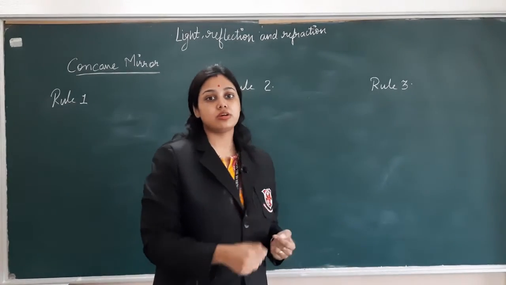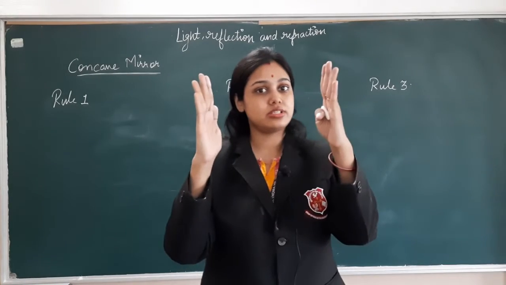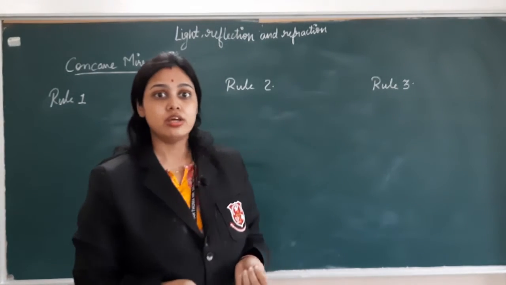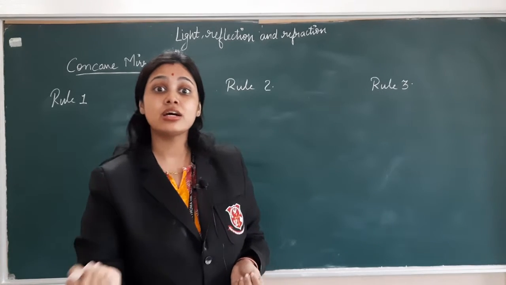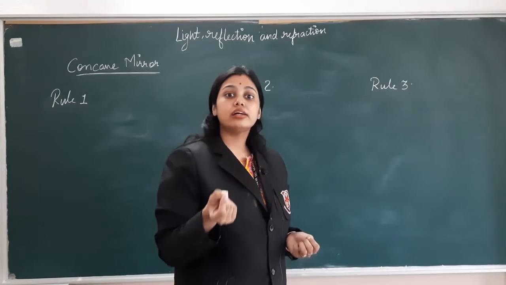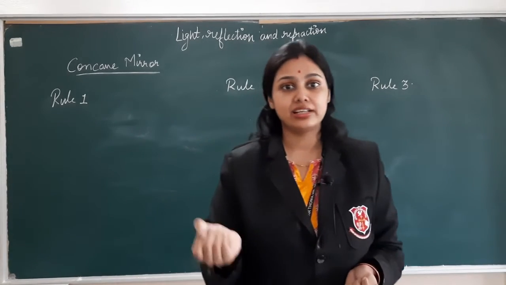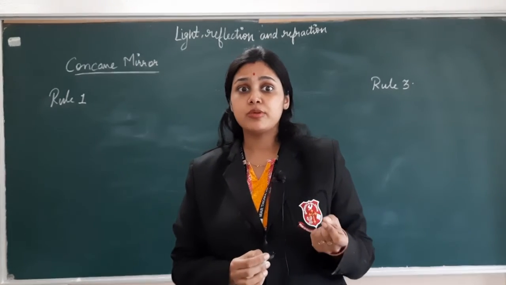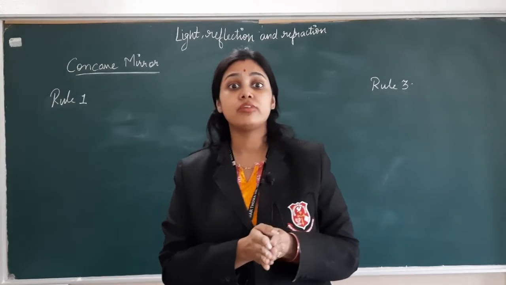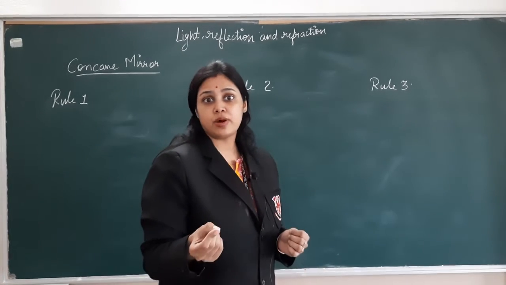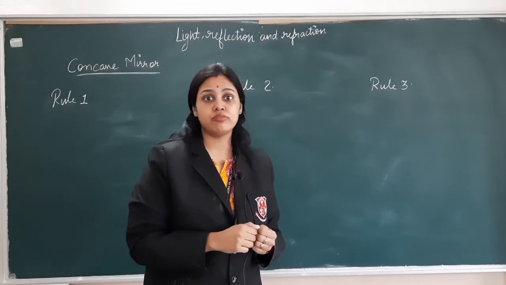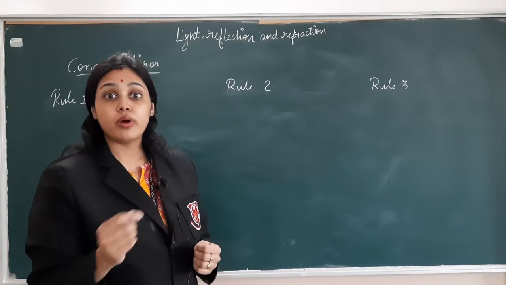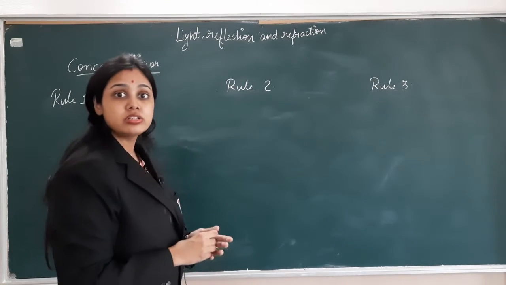But a virtual image is always erect. If you see it like this, you will see it straight. Suppose when you look at yourself in a plane mirror, you see yourself as you are. That is a virtual image, so that kind of image is known as erect. A real image is formed by actual intersection of light rays. A virtual image is formed by extended intersection of light rays. A real image can be formed on a screen. A virtual image cannot be formed on a screen.